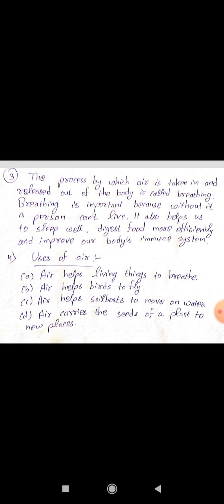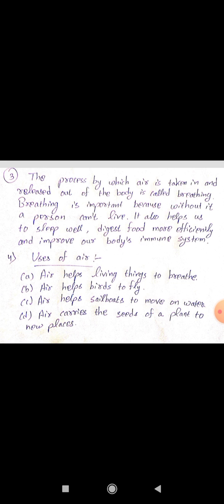Then question number 3 is given children. What is breathing? Why is it important? Okay. So you can write its answer like this. The process by which air is taken in and released out of the body is called breathing. Breathing is important because without it a person cannot live. It also helps us to sleep well, digest food more efficiently and improve our body's immune system.